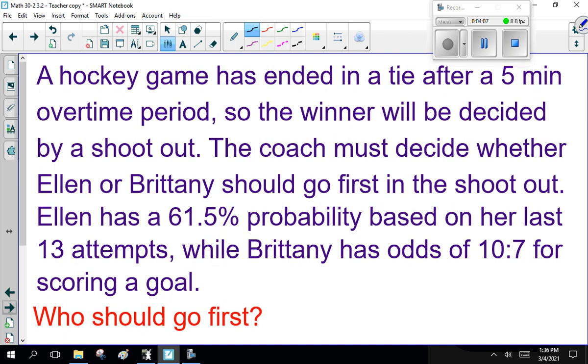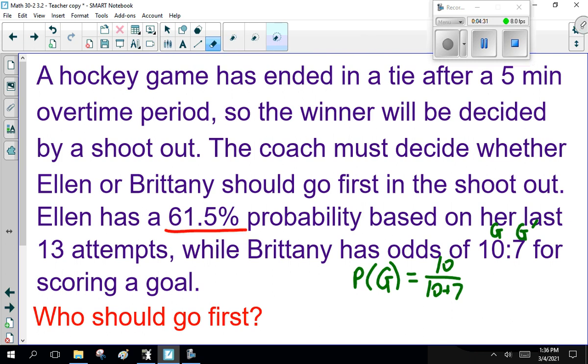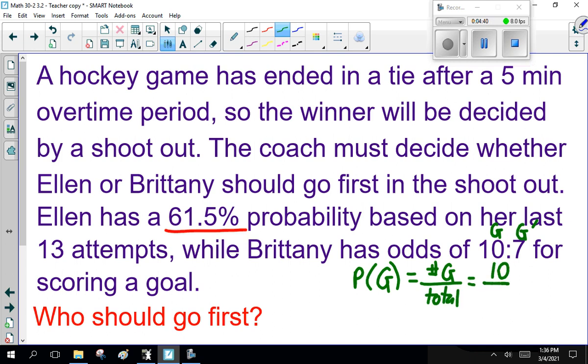Now, instinctively, most of us do probability percentages fairly well. So Ellen is 61.5%. Let's do Brittany. Brittany's odds, this is goal, not goal. So the probability of getting a goal is 10 over 10 plus 7 total. So it should be the number of goals divided by total. So it's going to be 10 over 10 plus 7, which is 10 over 17.